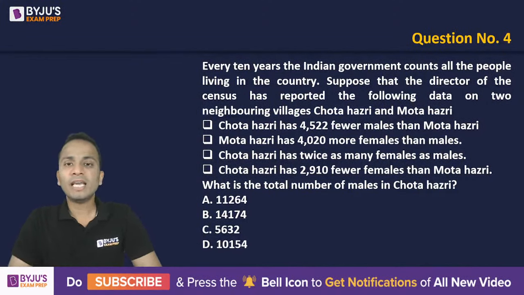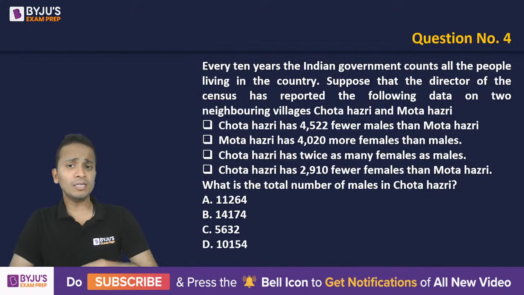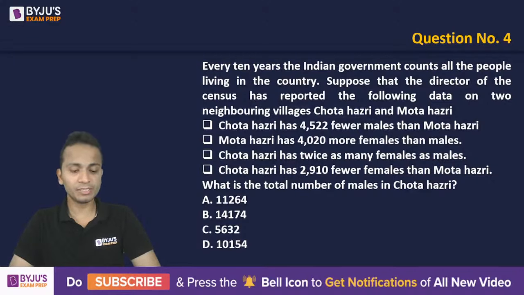4. Every 10 years, the Indian government counts all the people living in the country. Suppose that the director of the census has reported the following data on the two neighboring villages, Chota Hazri and Mota Hazri. They have given you the relation between the number of males and females among these villages. Just be careful with the numbers, solve and get me the answer. Not a difficult question, but you need to be very careful with the numbers.